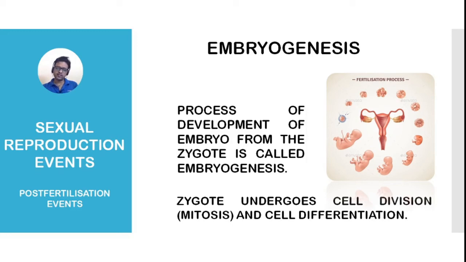Suppose some cells change their shape, size, morphology and specialize to filter the waste material in the body. These are the nephrons and they form the kidney. Suppose some cells are specialized to carry electrical impulses. They are the nerve cells and they form the nervous tissue. In this way, all the cells will be differentiated and become specialized to perform some specialized function, and this process is known as cell differentiation.